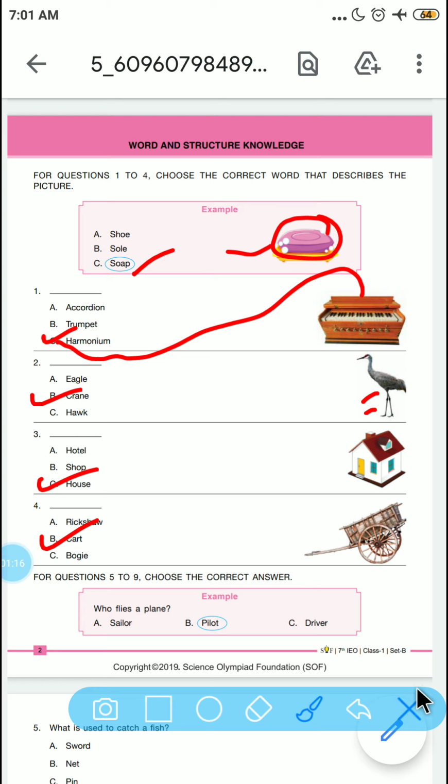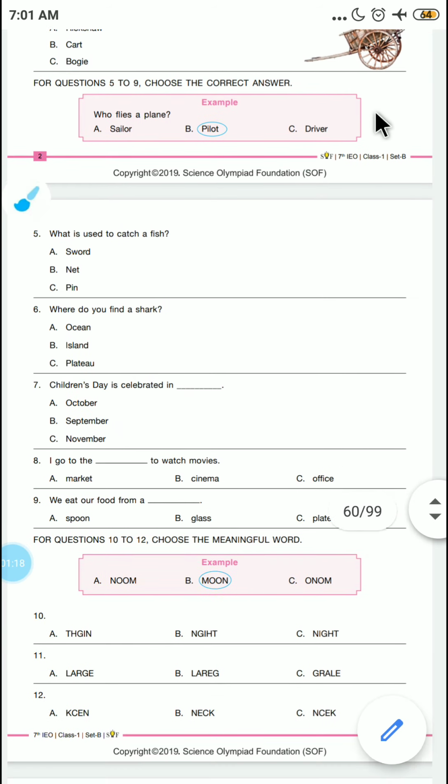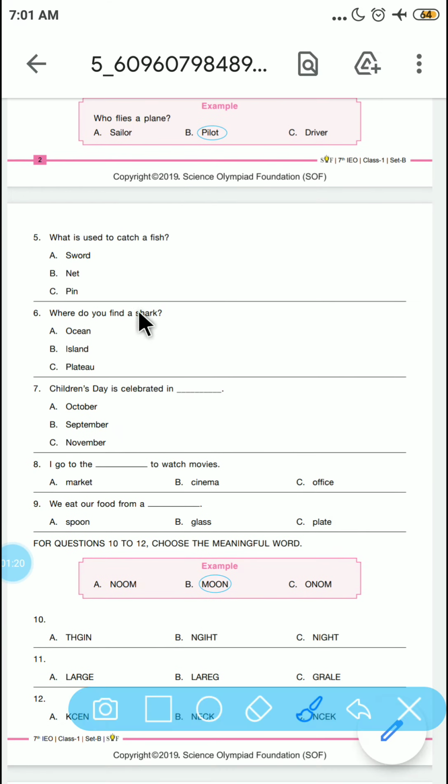Now the next question, from question number 5 to 9. We have to follow the example to solve the question. Who flies the plane? It is a pilot, as shown here. In the same way, what is used to catch fishes? So what is it? Tell me. It is a net.